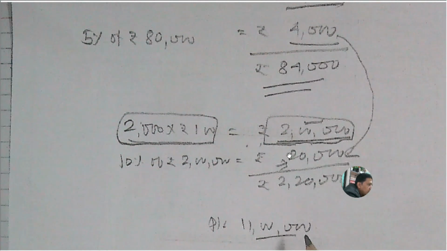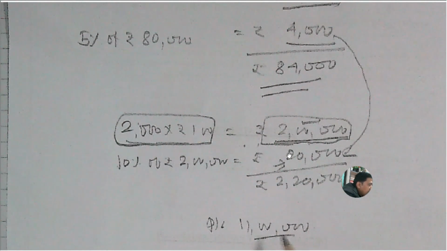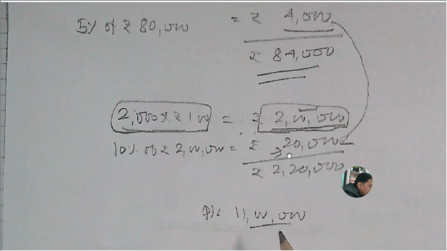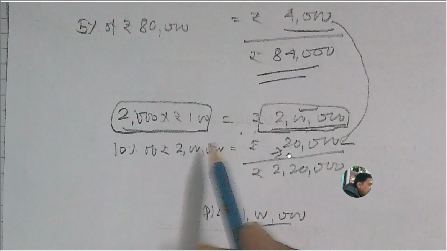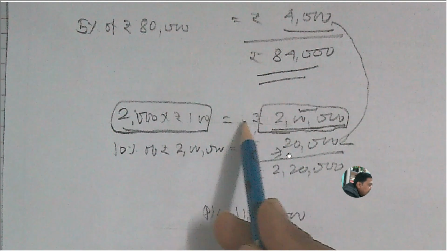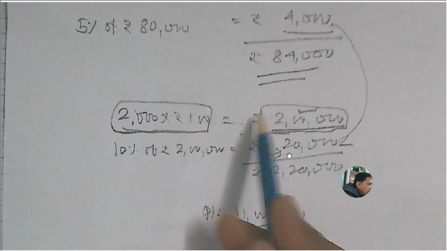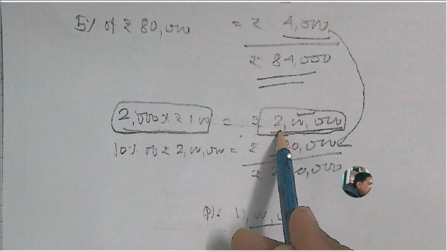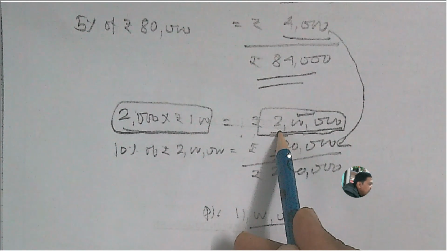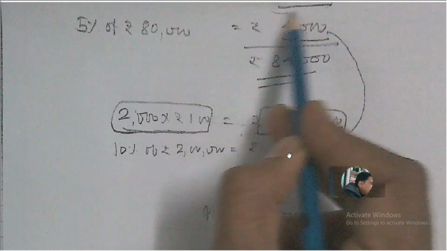So this problem I am going to solve without using the accumulated reserve balance. So the whole amount shall be redeemed out of proceeds from the new issue of shares, that is rupees 2 lakh, which is sufficient for redemption of rupees 80,000.